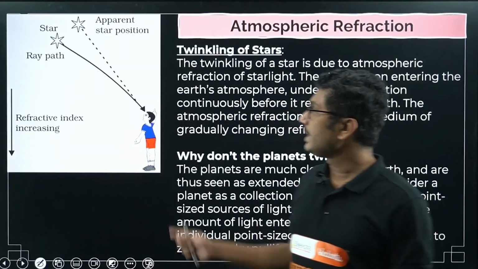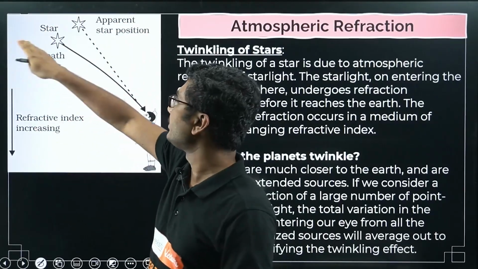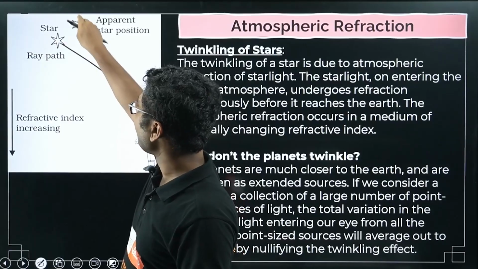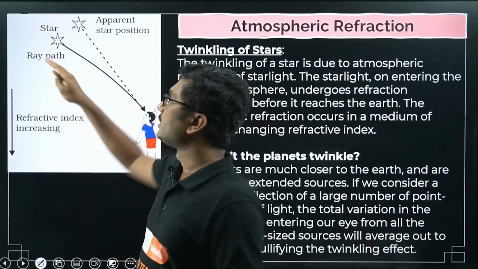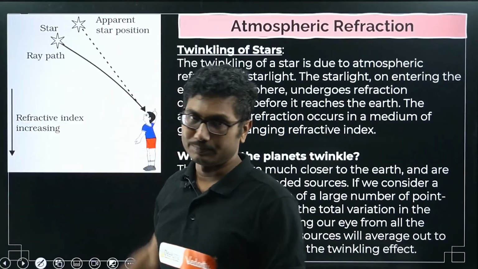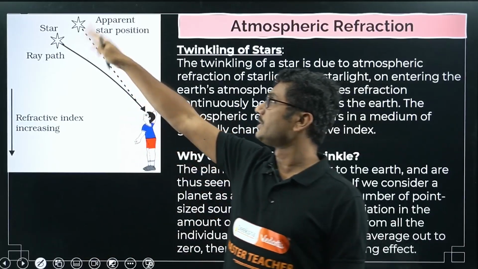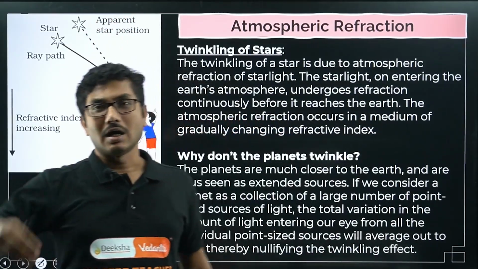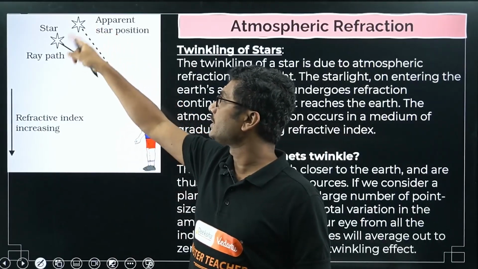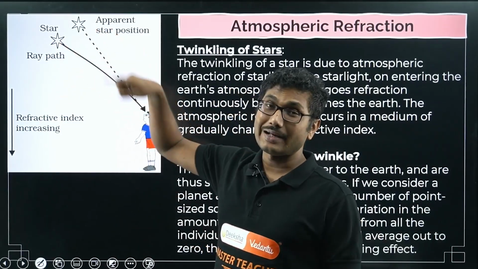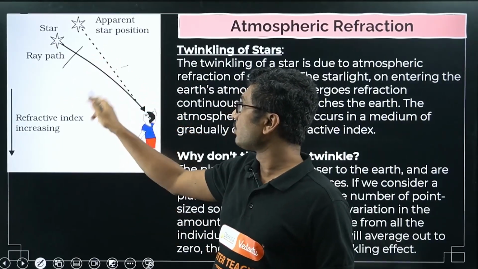The stars also do not appear at their exact position because of atmospheric refraction. A star appears slightly above its actual position. Based on where you are on Earth, a star might appear slightly above or slightly below. We live in the northern hemisphere, so for us the stars appear in a slightly higher position than their actual position. And this position is also not fixed, because the refractive index of air continuously fluctuates, especially in the region close to the Earth.